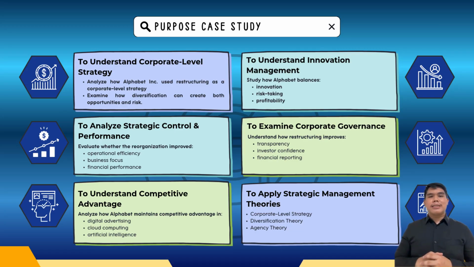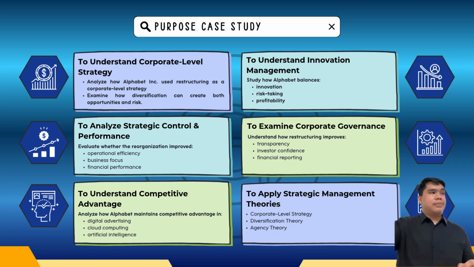Fifth, the case explained how Alphabet maintains competitive advantage in digital advertising, cloud computing, and artificial intelligence while preparing for future technological changes. Finally, the case allows us to apply several strategic management theories, including corporate level strategy, diversification theory, agency theory, the resource-based view, and organizational structure theory.